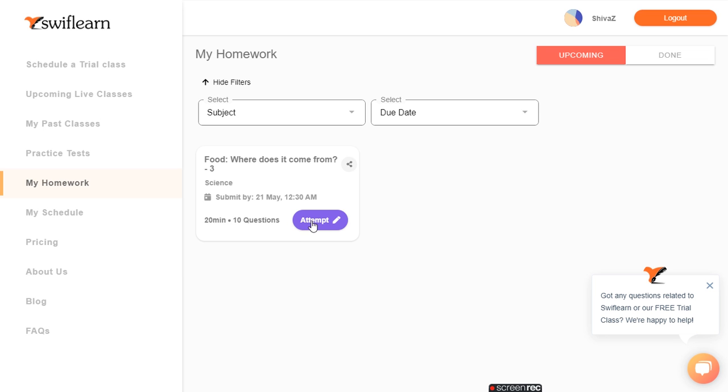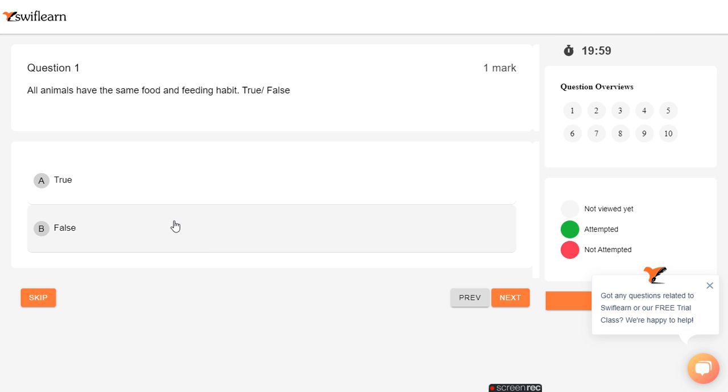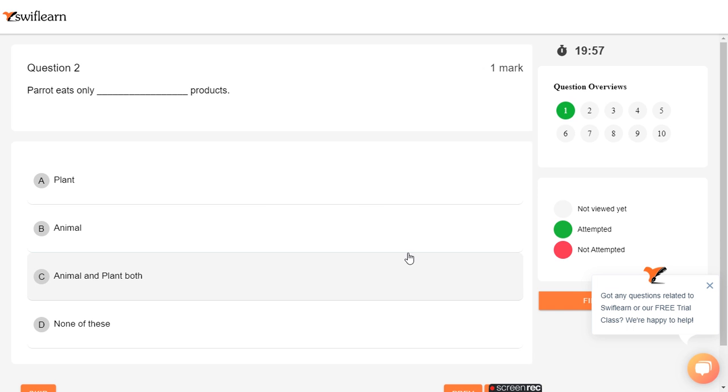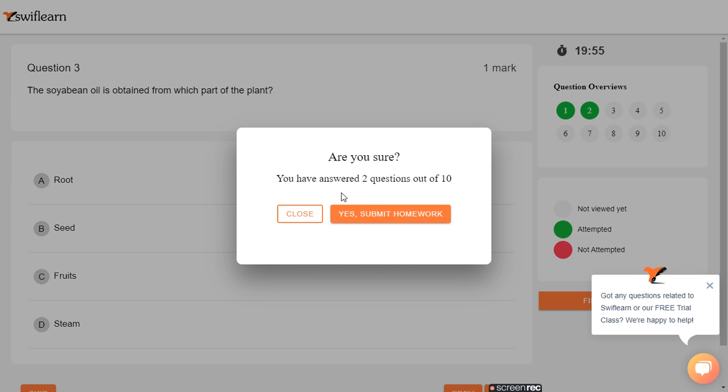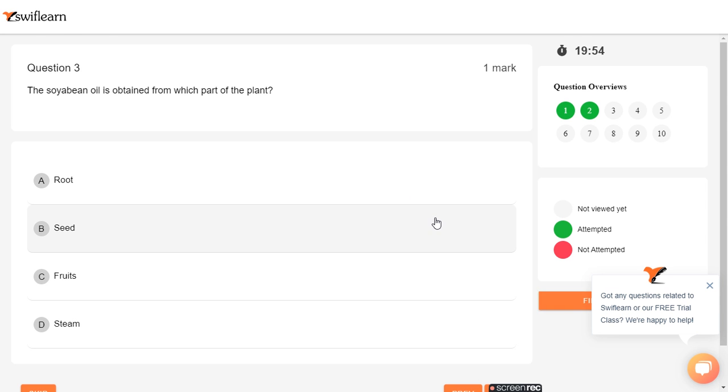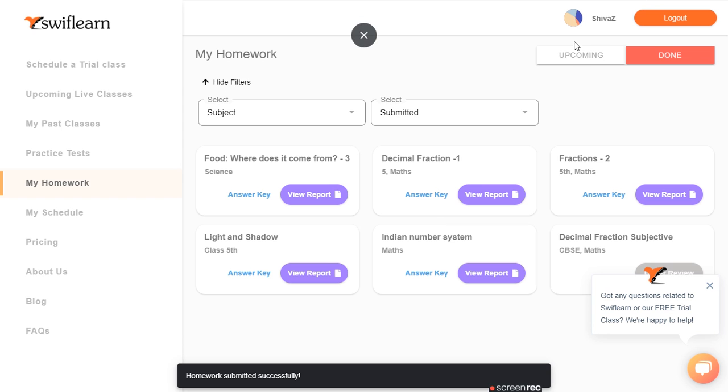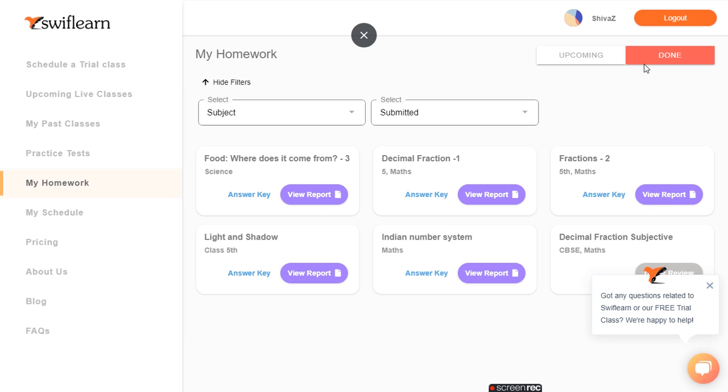Let's say this is the 21st, so this is the due date put by the teacher that the student has to submit on 21st May 12:30 a.m. So submit it by that time, and then you attempt it, you fill all the options, and then you finish. This is how you finish, then you submit it. Once you submit it, the homework goes in the done part, because you have completed it.